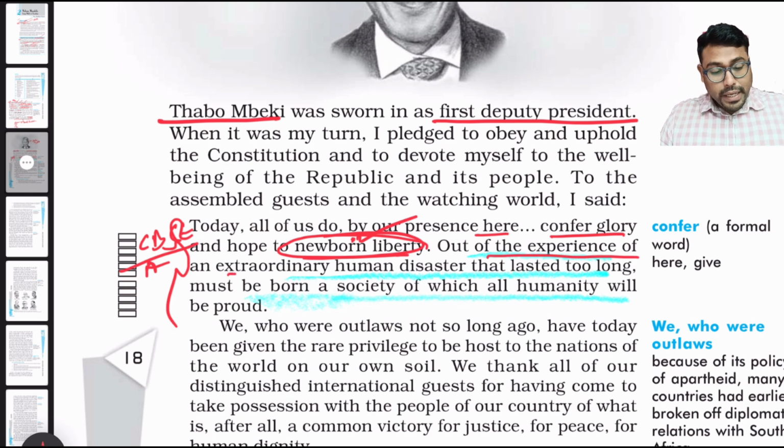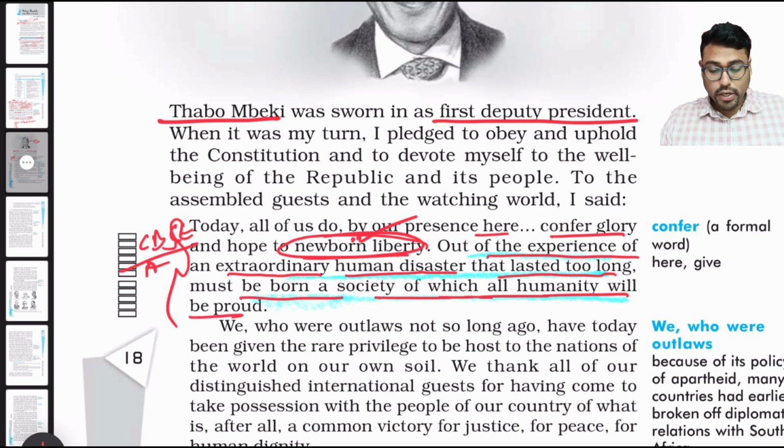Out of the experience of extraordinary human disaster that lasted too long must be born a society of which all humanity will be proud. This means out of all the bad experience, like our freedom fighters, they were put into jail, they were tortured. Bhagat Singh, Subhash Chandra Bose, they were tortured, jailed. They had a lot of bad experience.